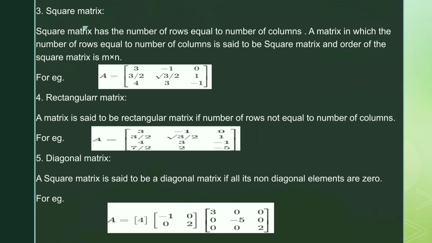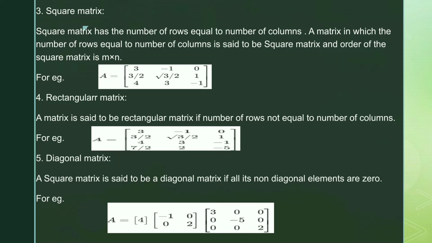Third one is square matrix. A square matrix has the number of rows equal to the number of columns. A matrix in which the number of rows is equal to the number of columns is said to be a square matrix and the order of the square matrix is m by n. That means in a square matrix you can take any 2 by 2 matrix, 3 by 3 matrix, 4 by 4 matrix.